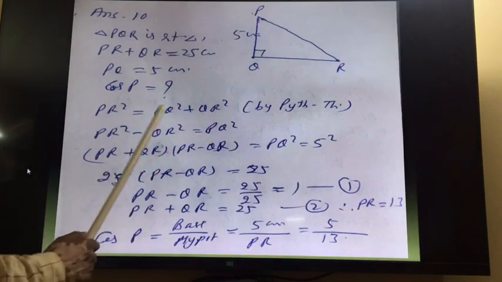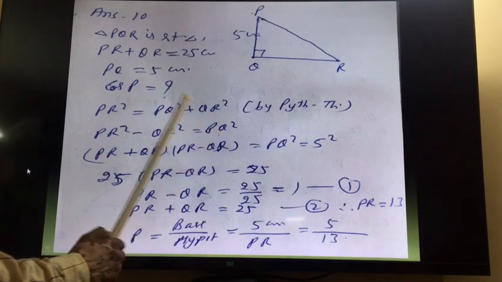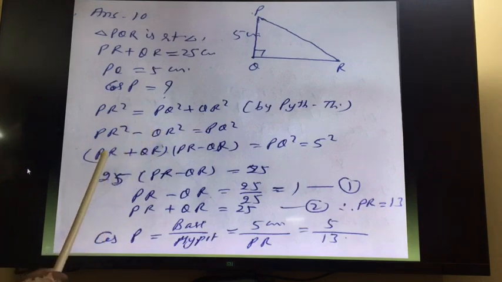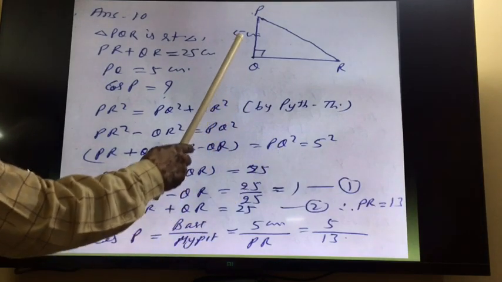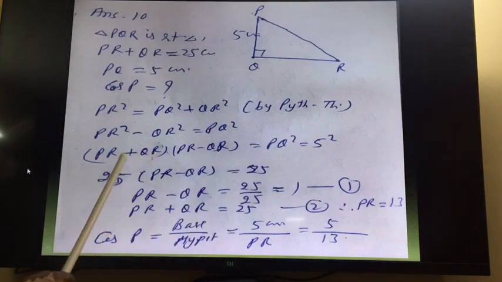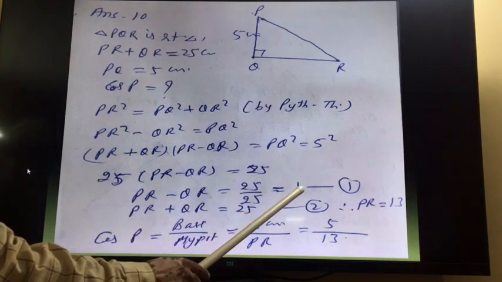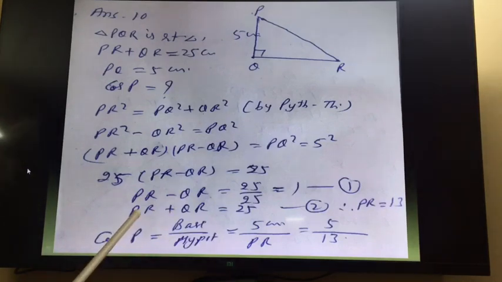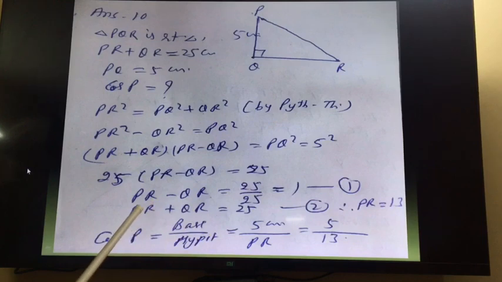So PR square, here QR square we can transfer to the left side, is equal to PQ square. Here A square minus B square, we can write A plus B, A minus B. So PR plus QR into PR minus QR is equal to PQ square, and PQ is equal to 5, so we can write 5 square. PR plus QR was given in this question as 25, so we can write that. So we will get the value of PR minus QR is equal to 25 by 25, that is equal to 1.